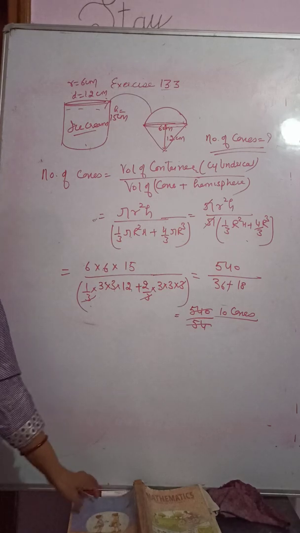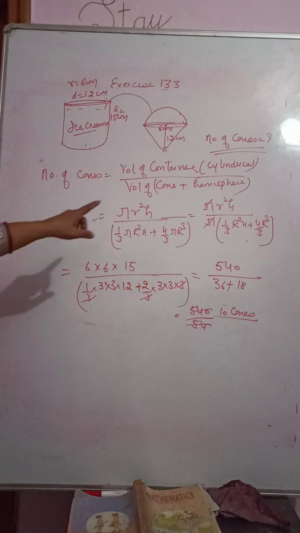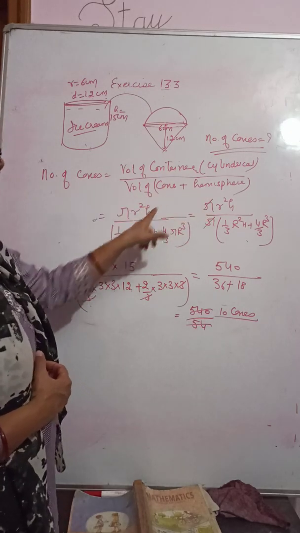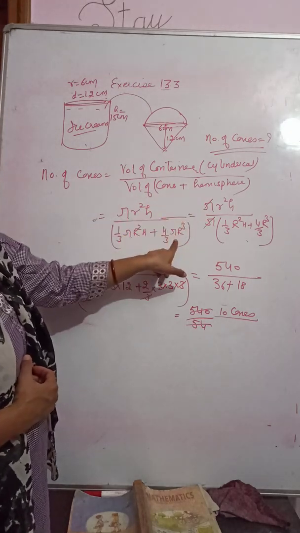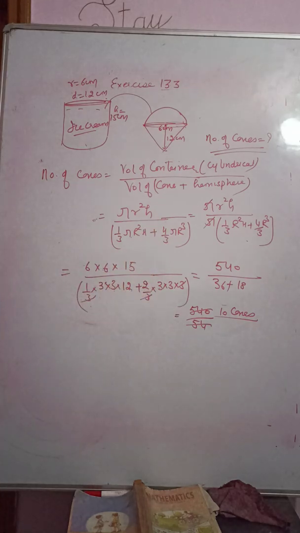Clear? So this question is very simple: volume of cylindrical container upon volume of the combination. The combination is of cone and hemisphere. Put the formula of cone and the formula of hemisphere and put all these values, you will get this answer. Understood? So have a nice day.